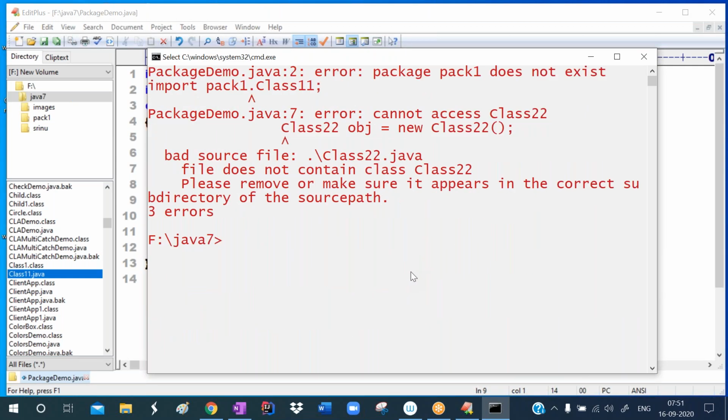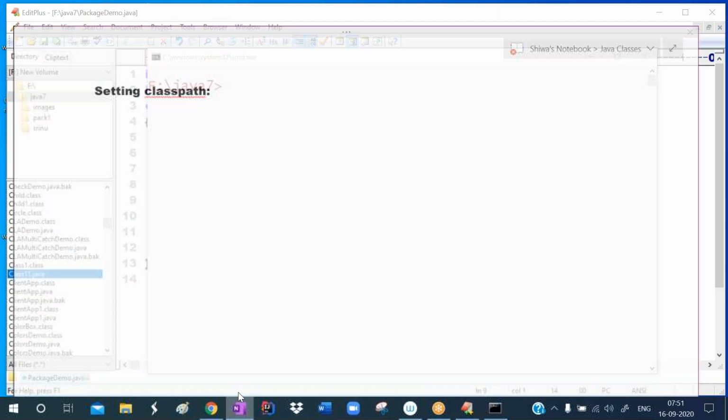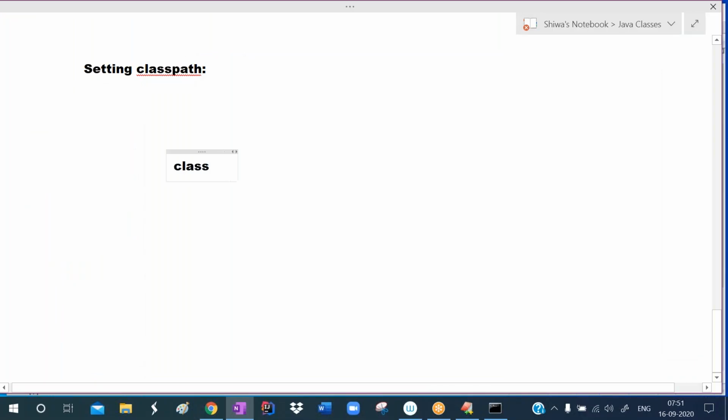So in such situations, if the package is stored in some other location, we have to set the classpath. So how can we set the classpath? Actually, classpath is one environment variable like path. You already know how to set the path. Path is the environment variable used to set the compiler path and the JVM path.